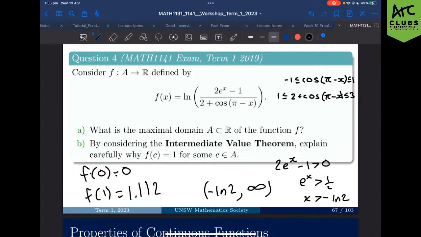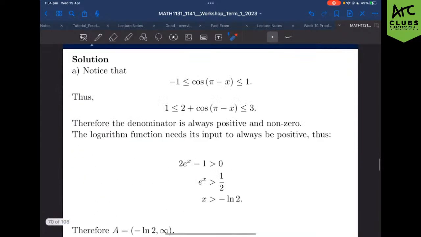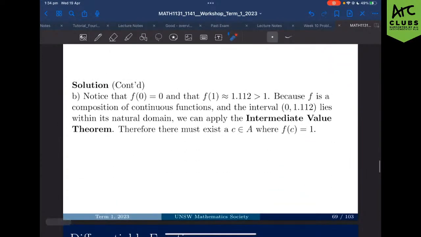We have shown that f takes values between 0 and 1.11. Hence, by applying the intermediate value theorem, we know that we have to pass by 1 at some point. And that would be our explanation. If you guys want to see a more eloquent written explanation, this would be it. Okay? So just giving you guys some time to process the question. Do we have any difficulties or are we good to move on?